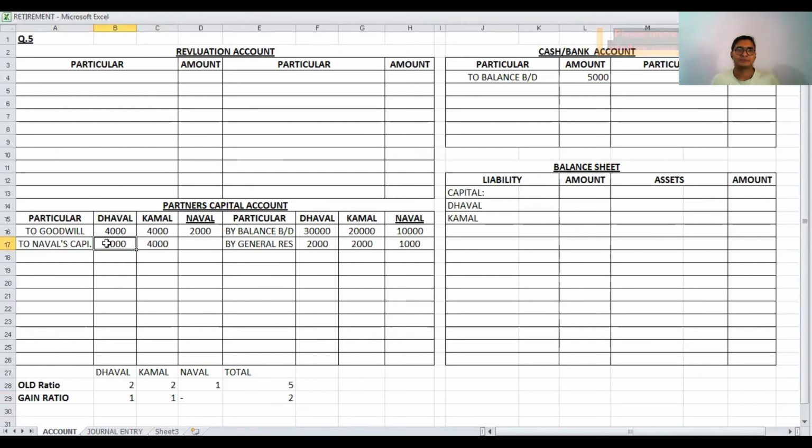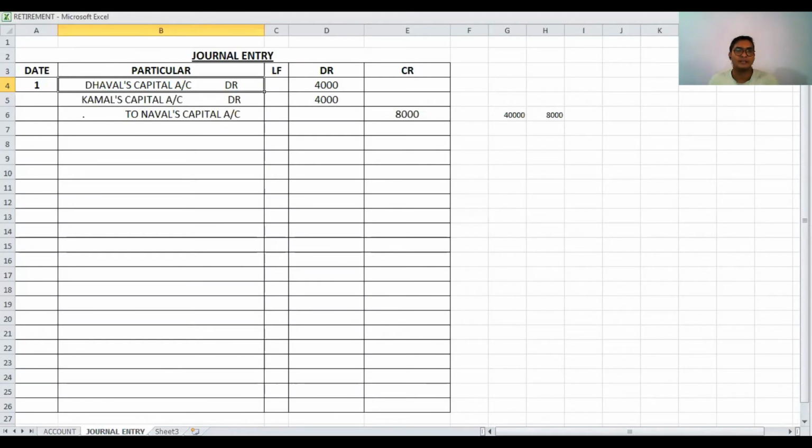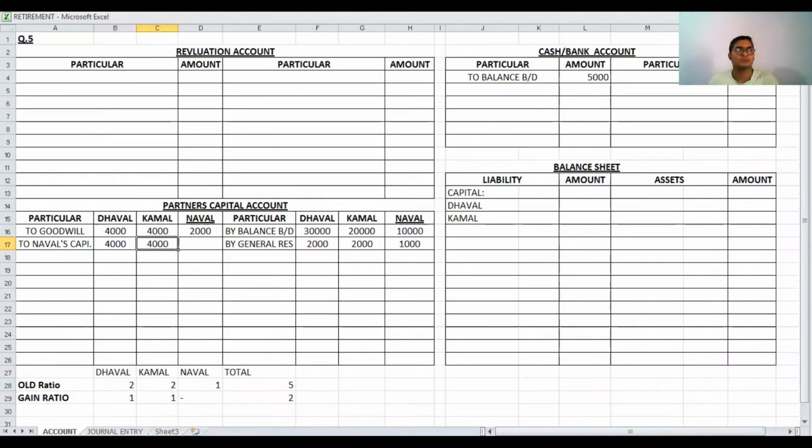Same way, now in credit side, Novel's capital account credit. So Novel's capital account is credited by 8,000.